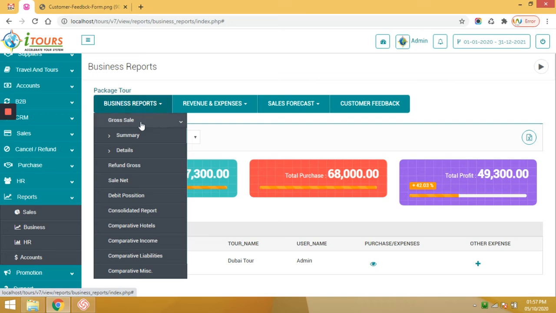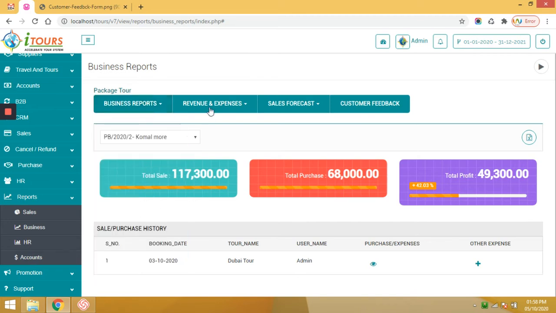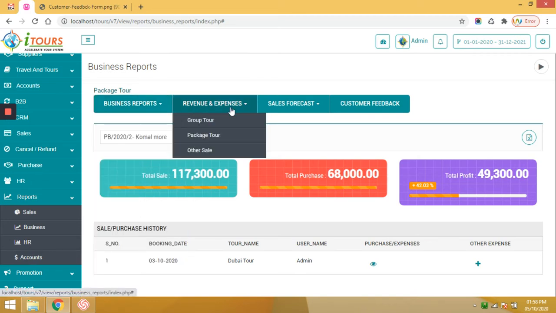like gross sales, the summary detailed report, refund gross sales and their detailed report, net sale debit position, consolidated reports. So all those reports are under construction. Here you can see the revenue and expenses report for all types of services, group tours, package tours, and under other sales like flight, visa, car, etc.